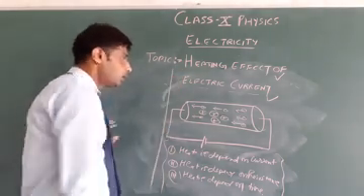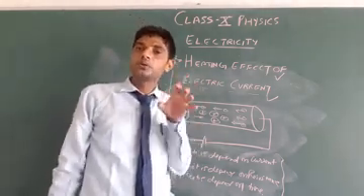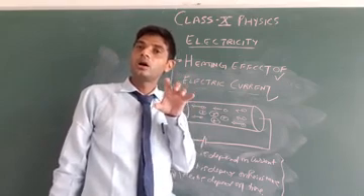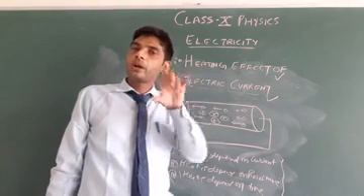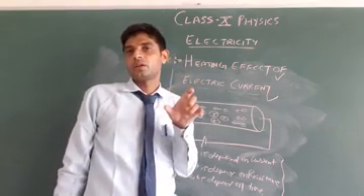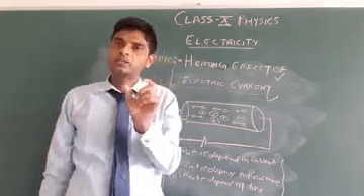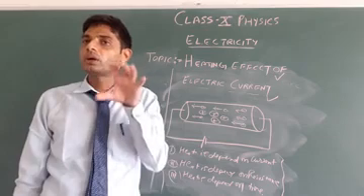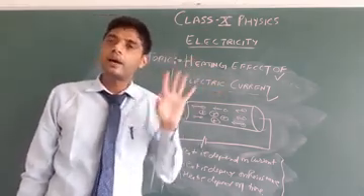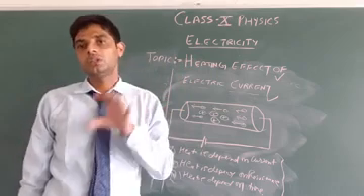Electric heat is produced when there is collision, and when there is collision it means work is done. When work is done, this work done is saved as energy in the conductor, and this energy converts into heat.